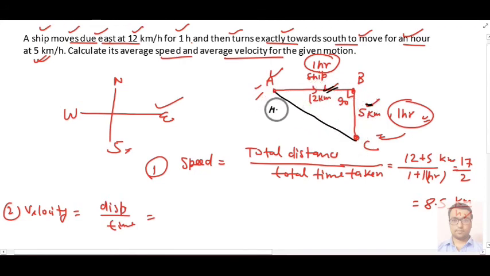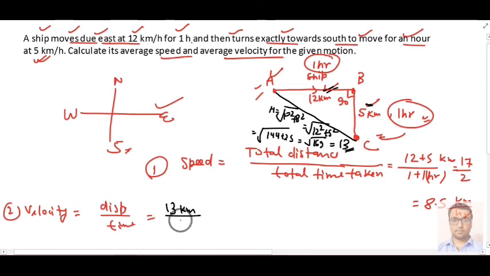By Pythagoras we can calculate this hypotenuse, that is perpendicular square plus base square, or you can say 12 square plus 5 square, and it will be equal to 144 plus 25, that is 169, and under root of this will be 13. So displacement is 13 kilometer, and divided by time, time is same because the actual time doesn't depend on frame, so it will be 6.5 kilometer per hour.